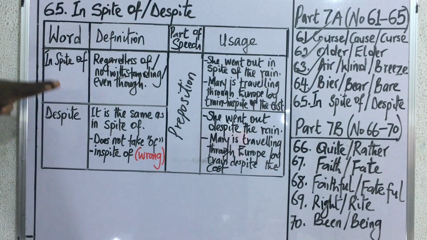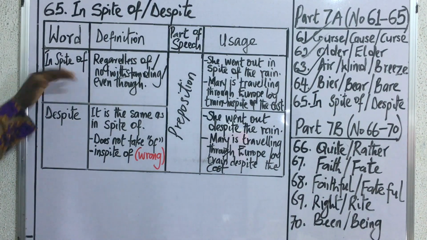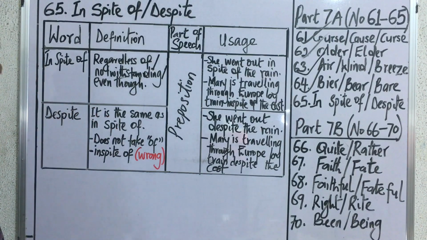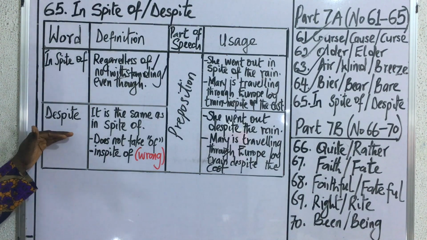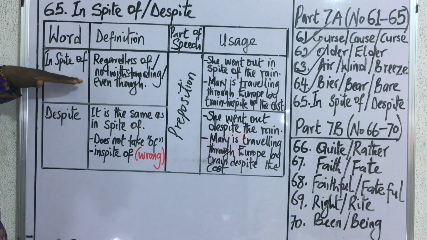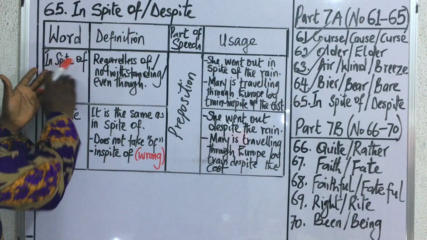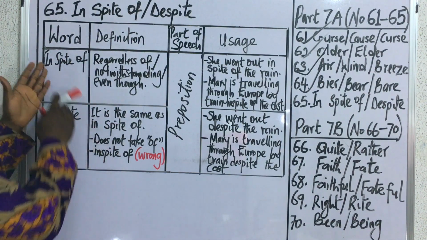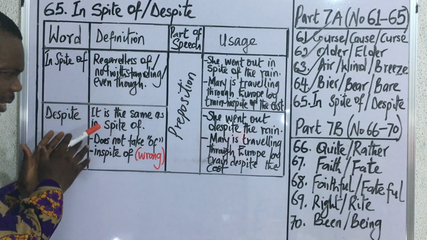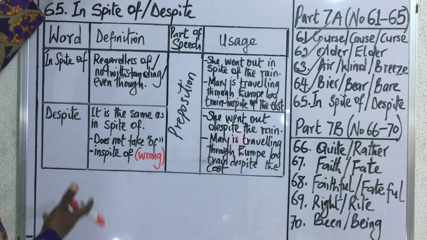So it's a kind of phraseological expression. Whereas despite must be written as what? One word. So the idea of expecting to have despite of is not allowed in usage. In spite of should not be joined, they should be separated, and despite of does not exist. So if you understand that, then you are good to go with these words.